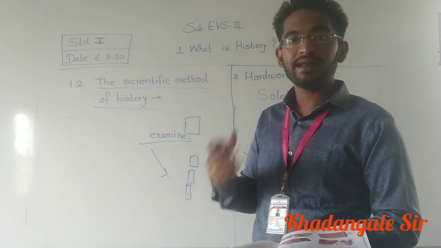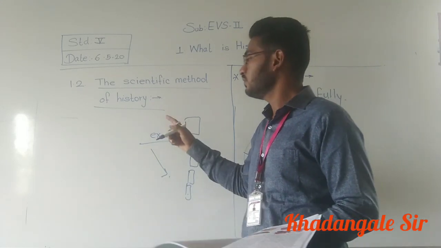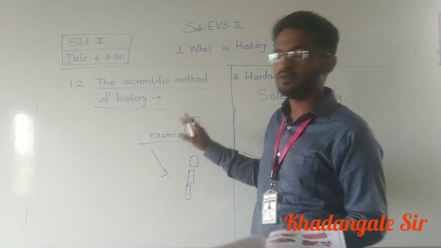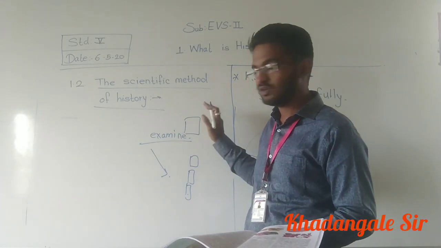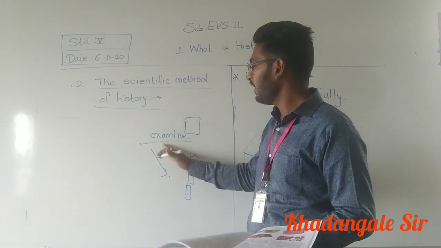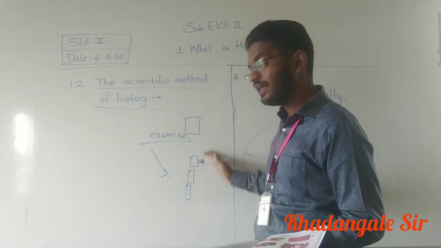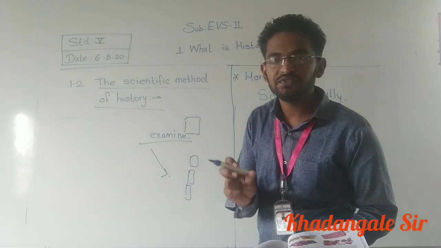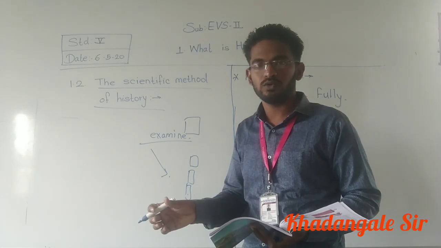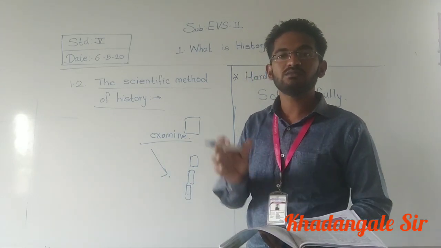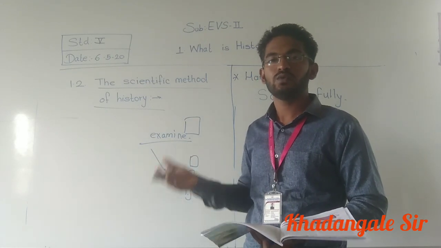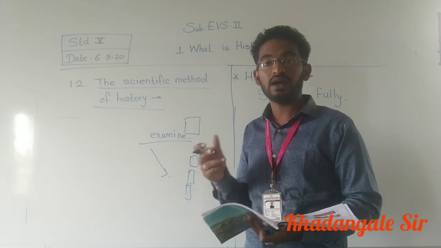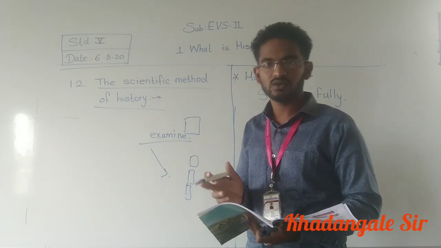And so, to find out correctness, we need to use scientific methods. For what? To find out evidence, to examine evidence, and to arrange them properly in a sequence. For this purpose, scientific methods are useful. Even some sciences are different. When we need their help, we take their help to understand history.